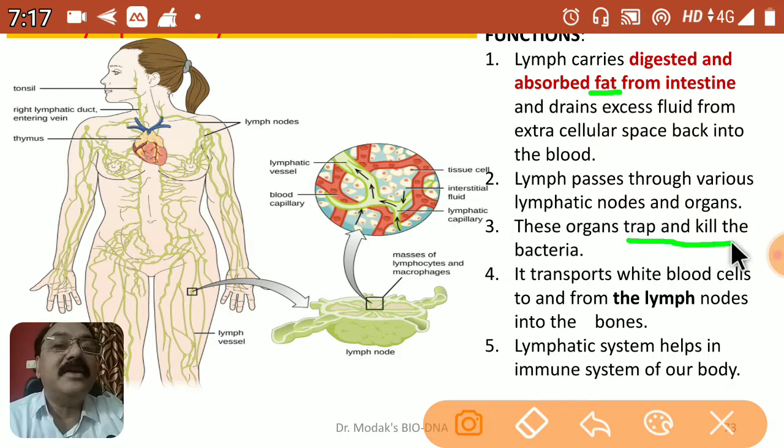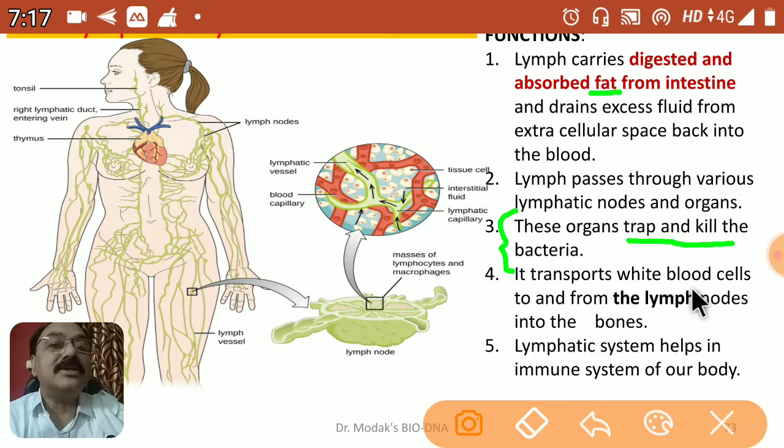and killing the bacteria. Okay, so lymph is also meant for capturing all the foreign material like bacteria that may be causing us a disease, and in the lymphatic node they are captured and destroyed there. So this is another important feature, and therefore we say that the lymph is responsible for providing us immunity, resistance to fight against diseases.